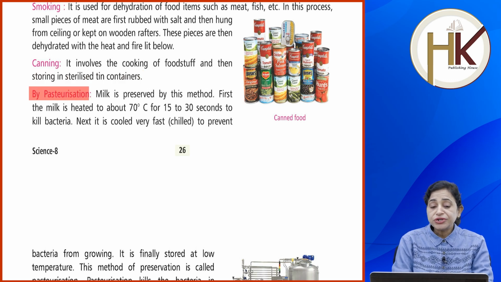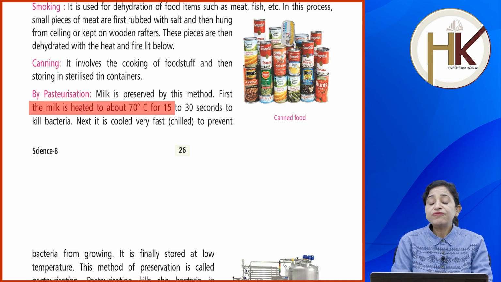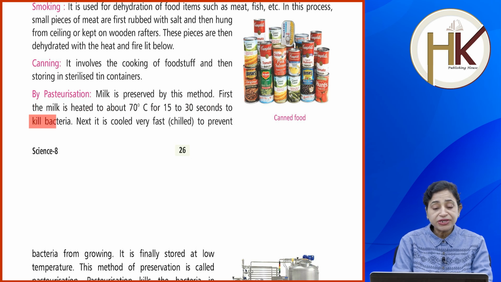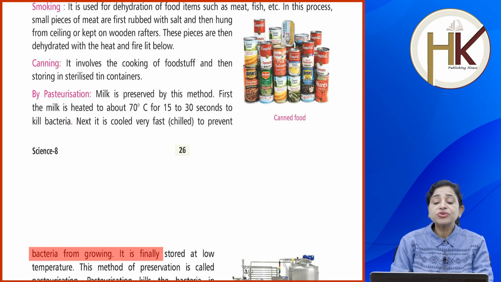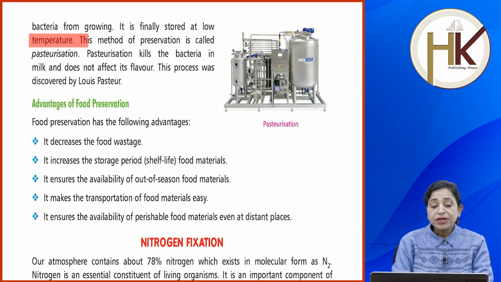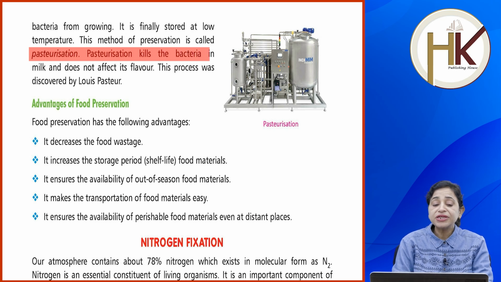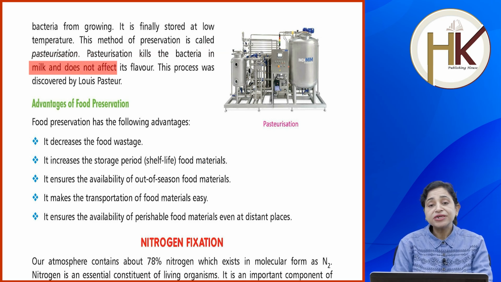By pasteurization, milk is preserved by this method. First the milk is heated to about 70 degrees Celsius for 15 to 30 seconds to kill bacteria. Next, it is cooled very fast, chilled to prevent bacteria from growing, and it is finally stored at low temperature. This method of preservation is called pasteurization. This pasteurization kills the bacteria in milk and does not affect its flavor. The process was discovered by Louis Pasteur.